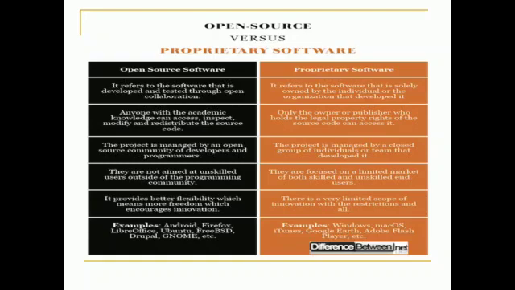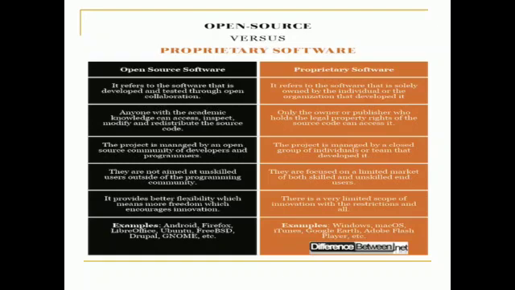In open source software, anyone with the academic knowledge can access, inspect, modify, and redistribute the source code. But in proprietary software, only the owner or the publisher who holds the legal property rights of the source code can access it. The project is managed by an open source community of developers and programmers in open source software.